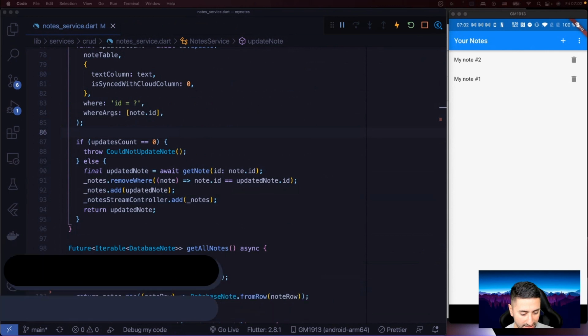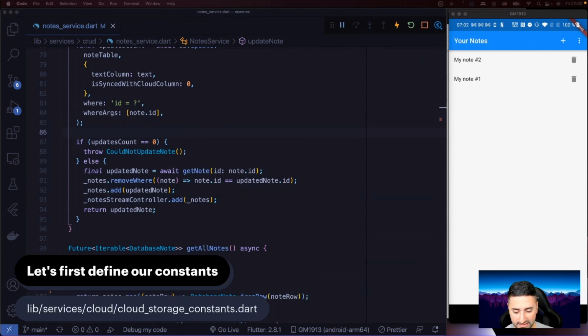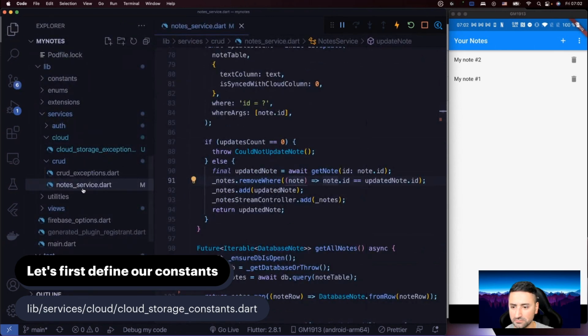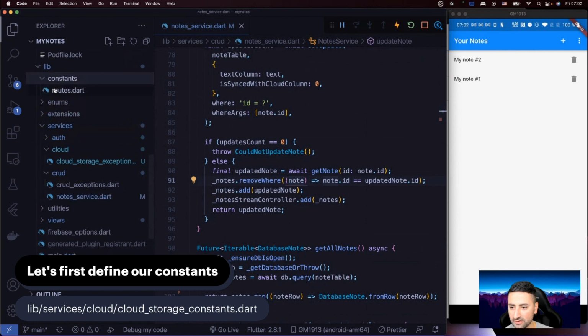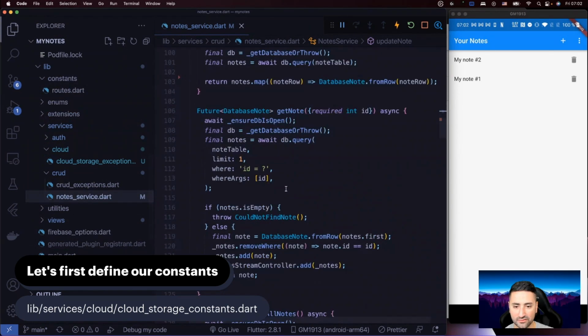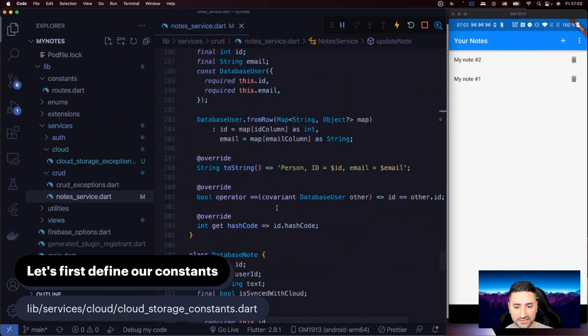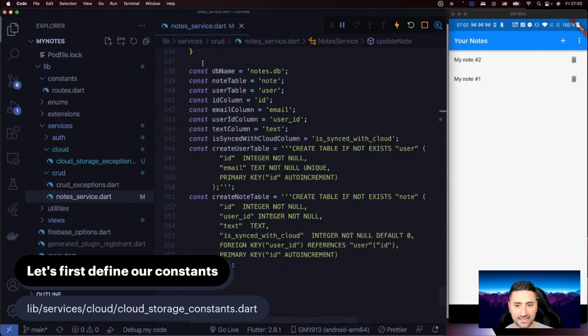So let's go in here and have a look at our constants. If you look at our node service in here, we have our constants in here. We have routes. And at the end of node service, we have some constants defined right in this class or right in this Dart file.